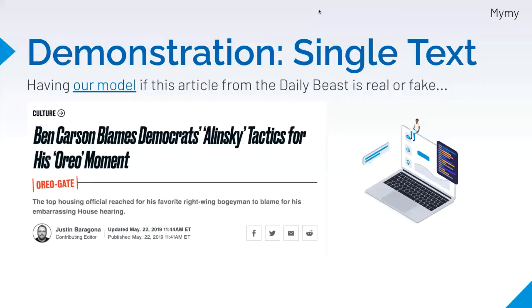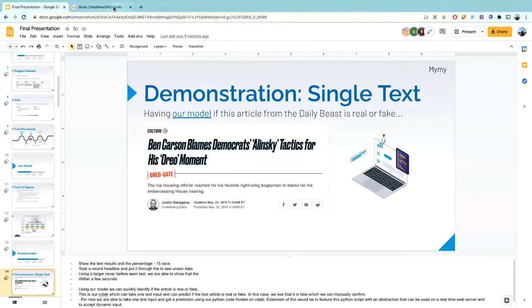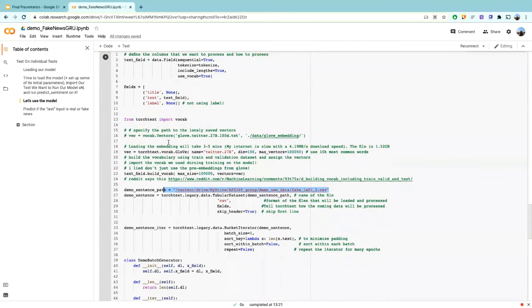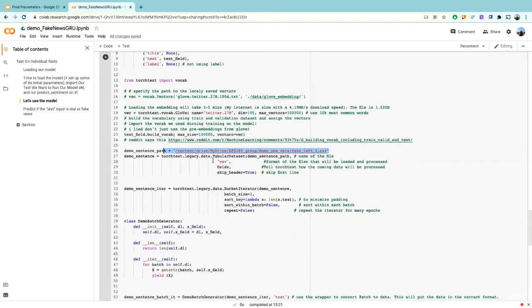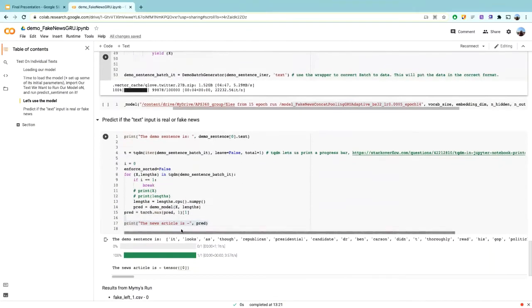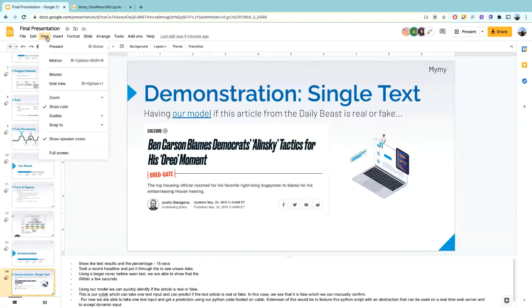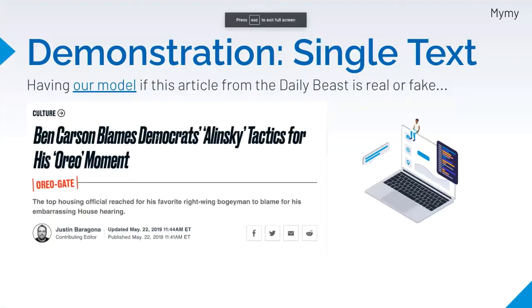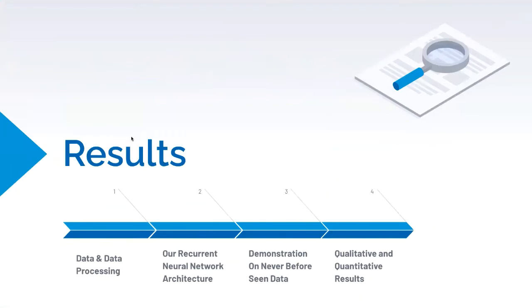Using our model, we can quickly identify if the news article is real or fake. This is our Colab, which can take one input text and then predict if it's real or fake. We have fake left, and we've input it into our model and it predicts that it is 0, meaning that it is a fake news article, which we can manually confirm. For now, we are able to take one text input and receive a prediction. And to further extend this, we would feature this Python script to an abstraction via web server to accept dynamic input. Now on to results.